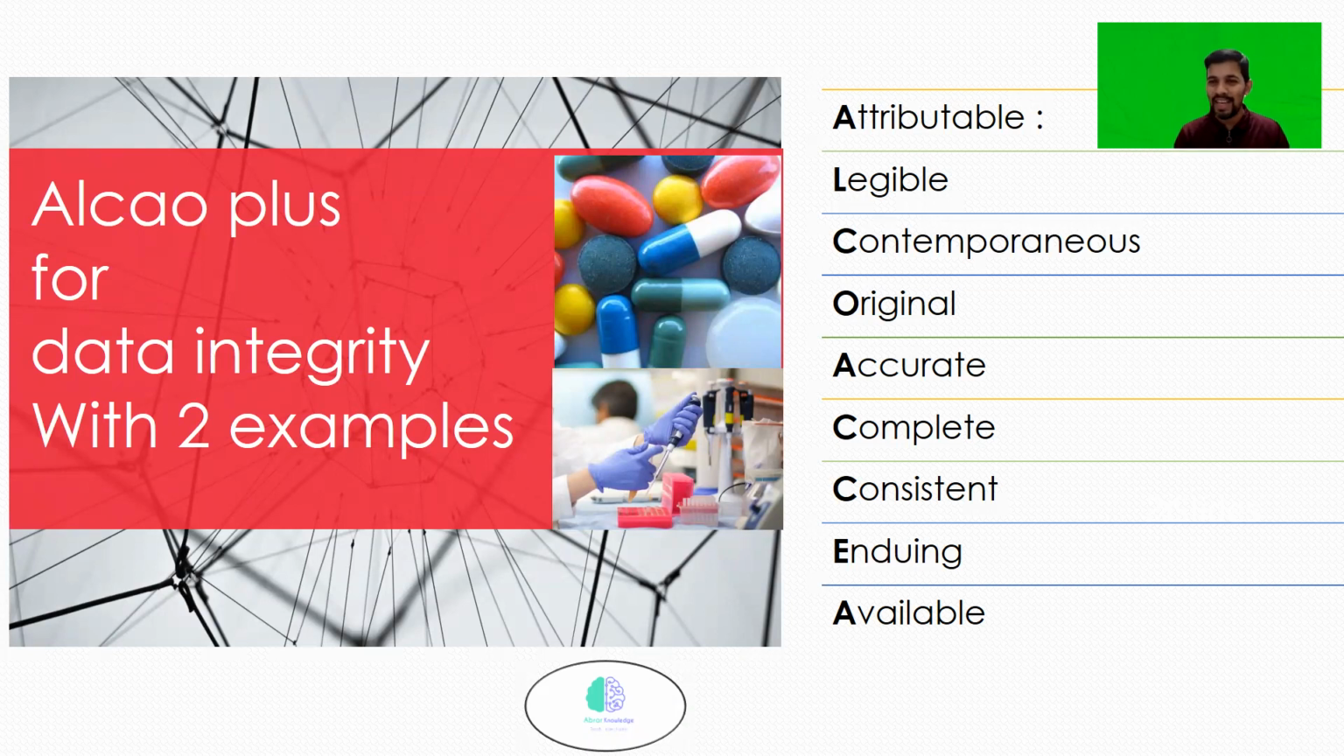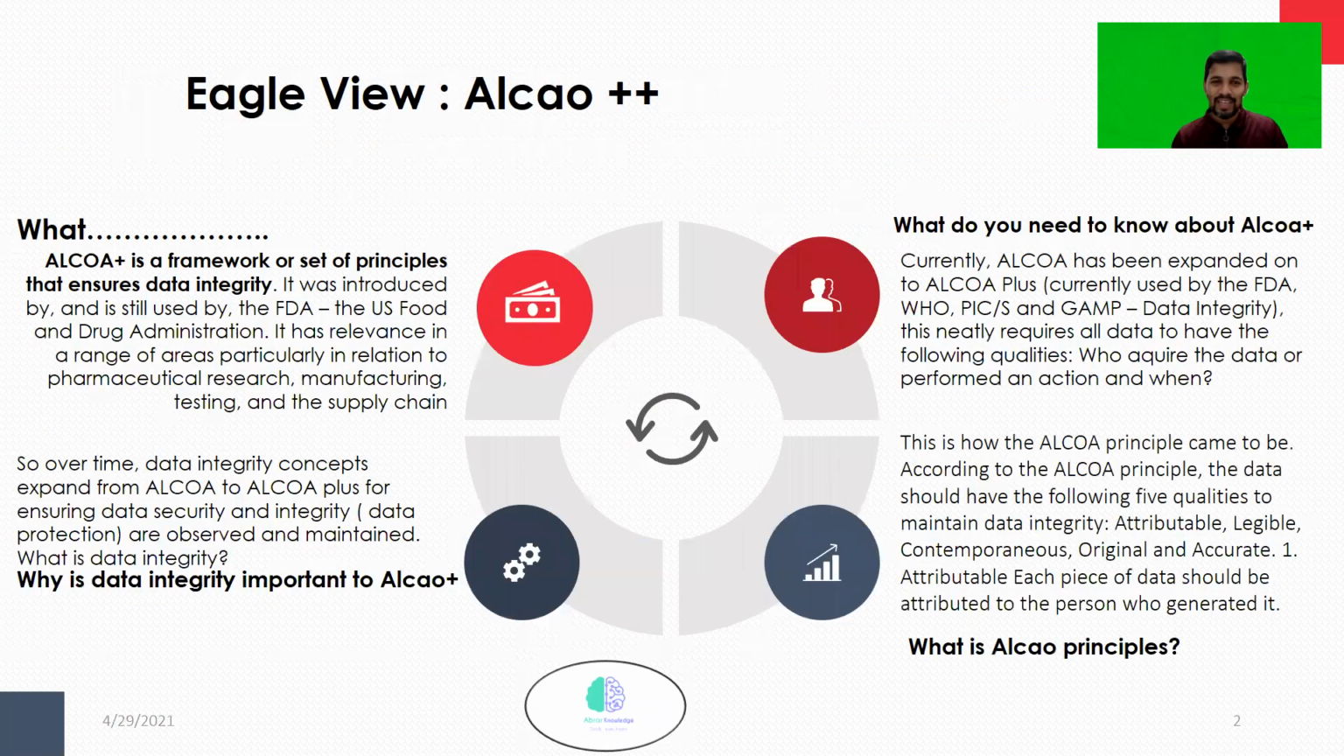The first letter A means attributable. The next letter is L, legible, and C for contemporaneous, and then O for original, A for accurate, and all of these together are called ALCOA. The next four words are called plus: complete, consistent, enduring, available, and so on. So let's see at an eagle view what this topic is all about. We'll go a little bit deeper.